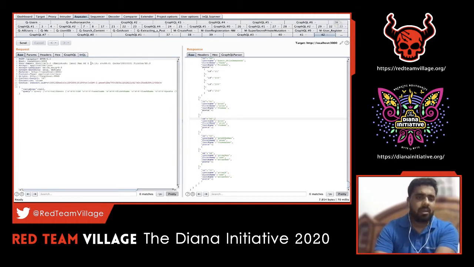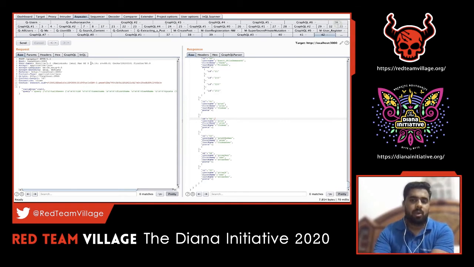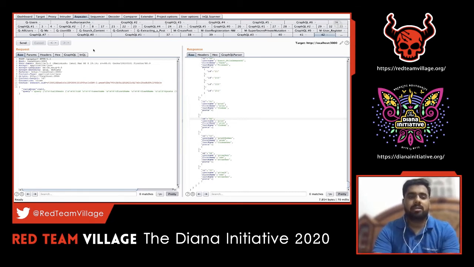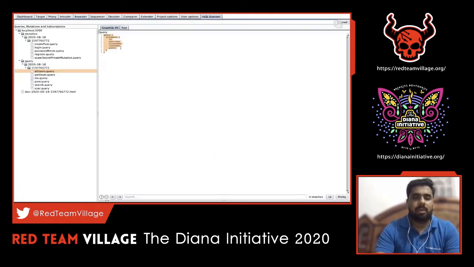So likewise, we can craft it whenever we run the introspection query, get the introspection query output, and are able to understand the business logic of it. Then we can directly see that from the console. If, for example, the console is not allowed, in such cases we can run the introspection query by sending it as a GET request query parameter. Then based on whatever output we get, we can go ahead and craft our own request. In that case, the InQL scanner will come into play and will help us a lot.